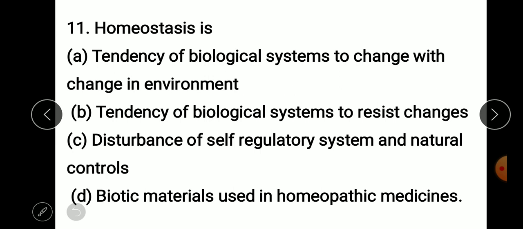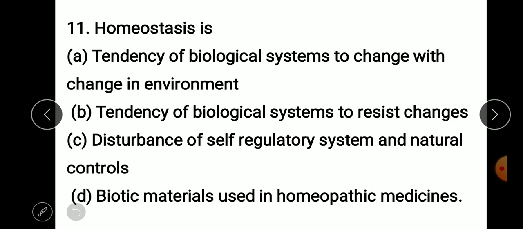So take the question. This is the most fundamental question of ecology and biology. Homeostasis is. So what is homeostasis? A tendency of biological system to change with change in environment, a tendency of biological system to resist change, disturbance of self-regulatory system and natural control, or biotic material used in homeopathic medicine. That is the question on homeostasis.